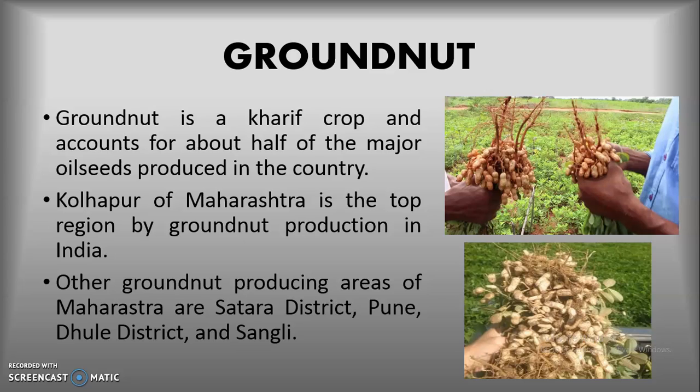So what is the scenario in Maharashtra? We will see. Kolhapur of Maharashtra is the top region by groundnut production in India. In India, Kolhapur is the largest producer of groundnut, not only in Maharashtra but in the whole of India. Other groundnut producing areas of Maharashtra are Satara district, Pune, Dhule and Sangli.